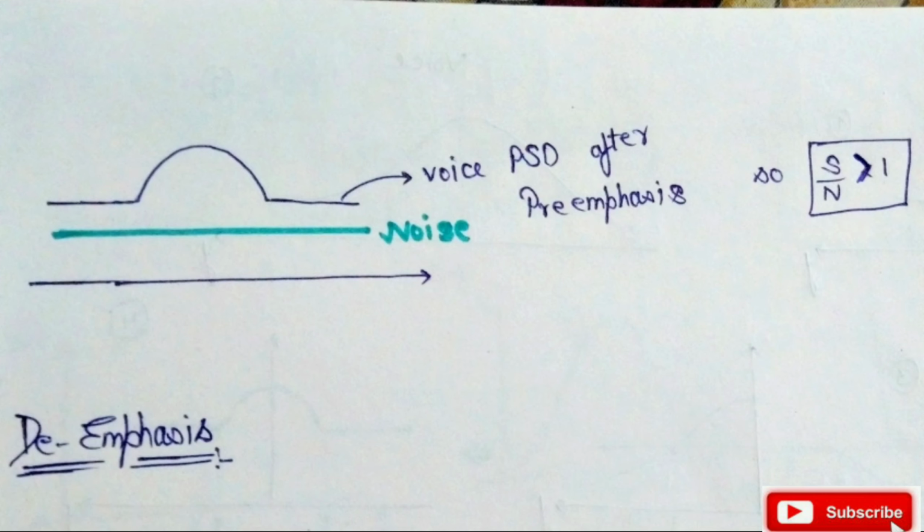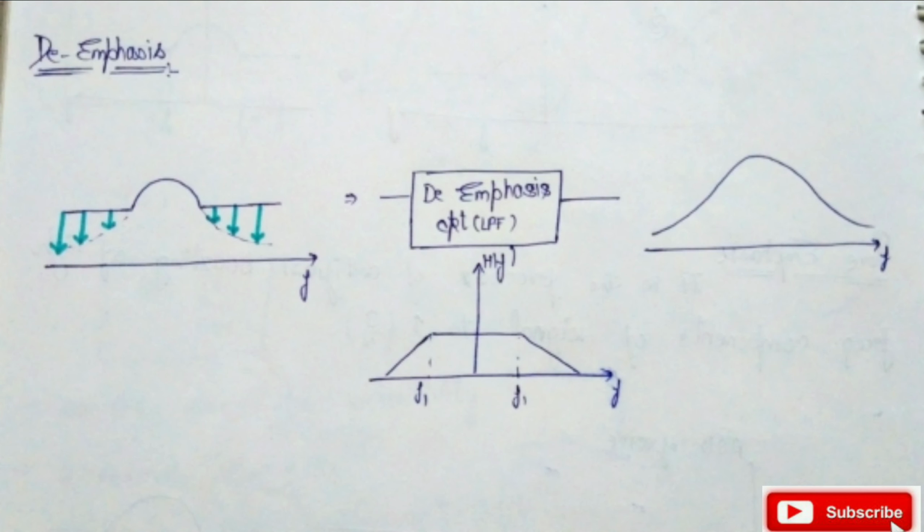Now the term is de-emphasis. De-emphasis is just the opposite of pre-emphasis, in which we decrease the high frequency components at the receiver side. So de-emphasis is done at the receiver side. Suppose our signal is received like that, and we decrease our high frequency components. So we pass this signal to the de-emphasis.